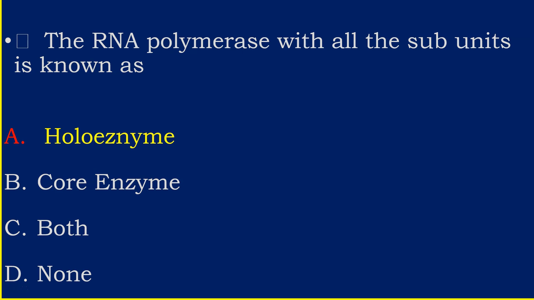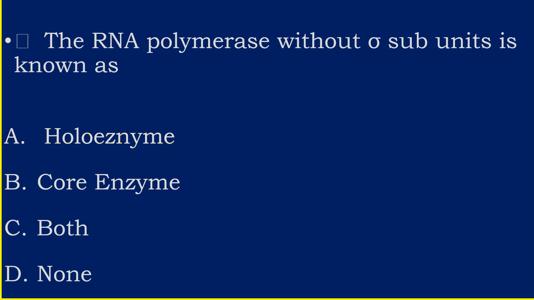The answer is holoenzyme. The holoenzyme contains all the subunits: 2 alpha, beta, beta prime, sigma and omega. The RNA polymerase without sigma subunit is known as? The answer is core enzyme. That means the holoenzyme minus sigma is the core enzyme.